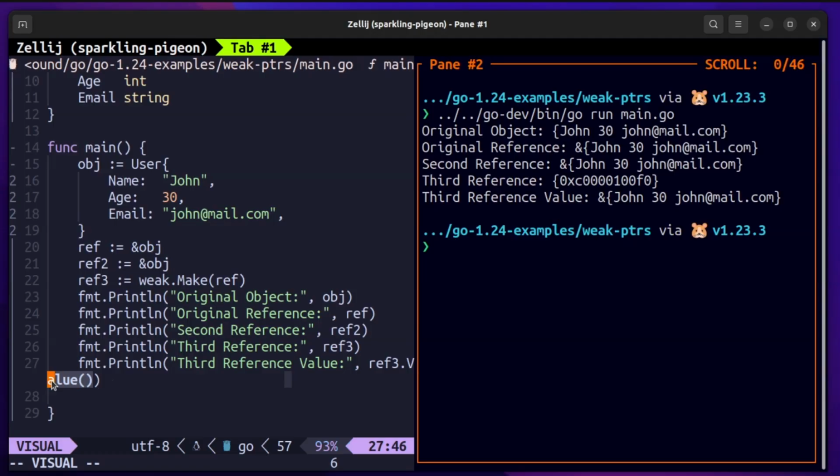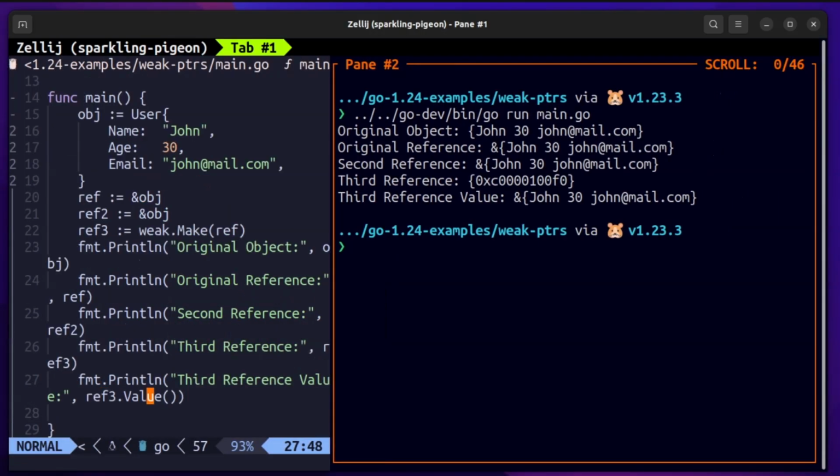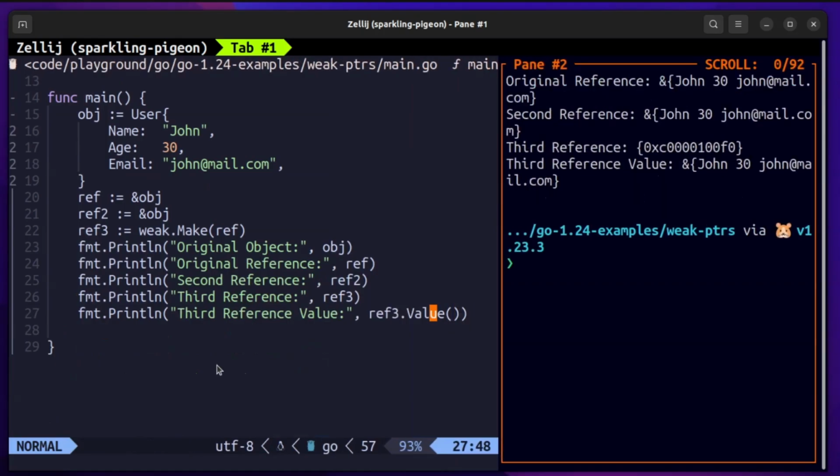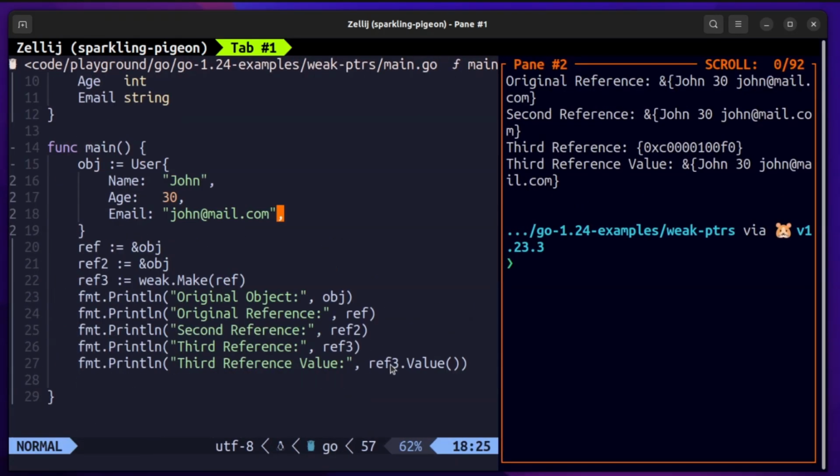So now let us print out the memory addresses of all of these references. If you see, I add an ampersand to ref2 and ref3, you would see that they are now printing out the memory addresses of where they are holding to. So these are all different memory addresses in which the actual references are being stored.